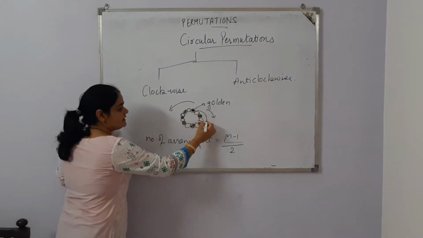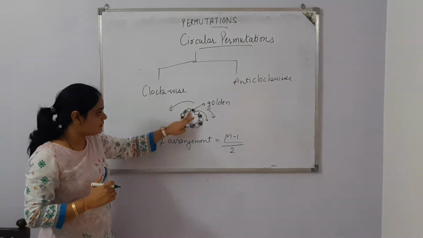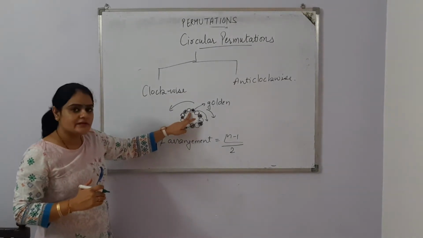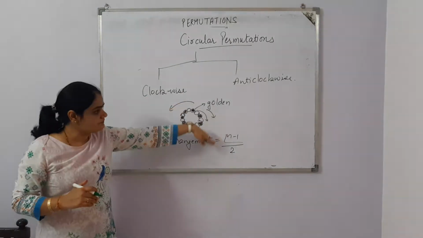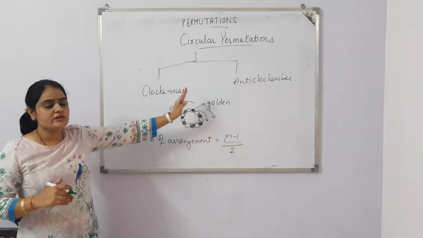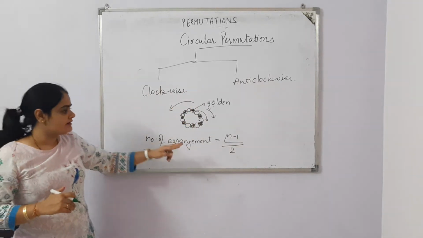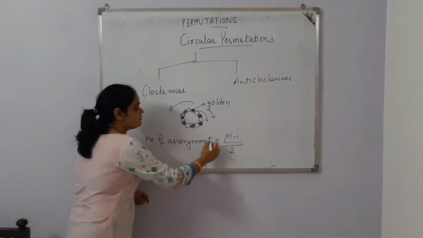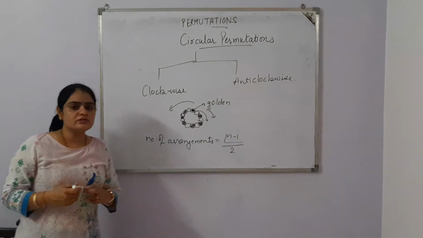That means a white bead is here, a white bead is here. In that case, we calculate the arrangements in one way only, either clockwise or anti-clockwise. So the number of arrangements is (n minus 1) factorial divided by 2. Hope both the topics are clear.